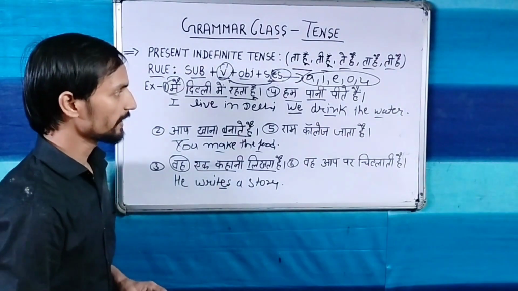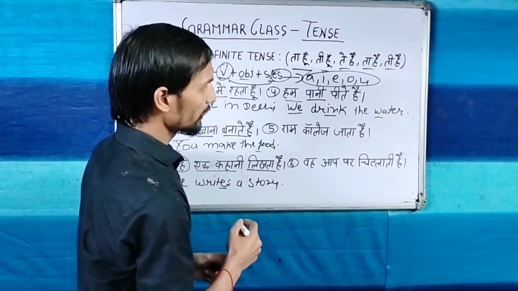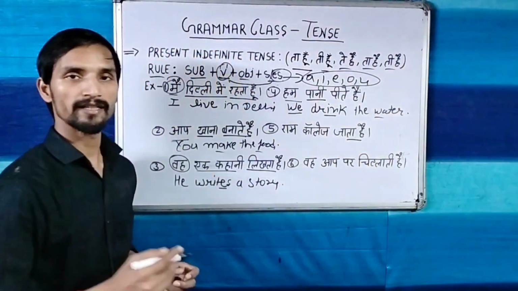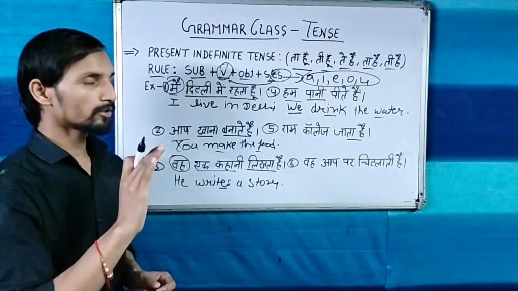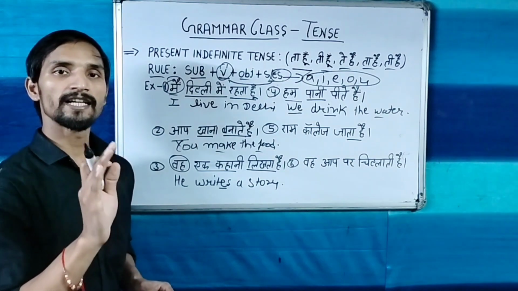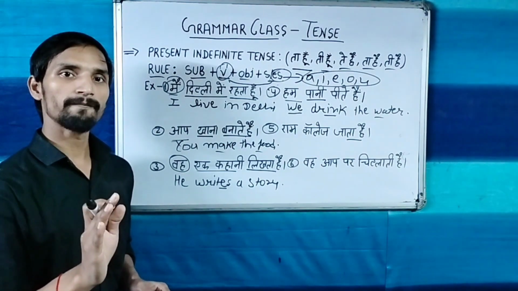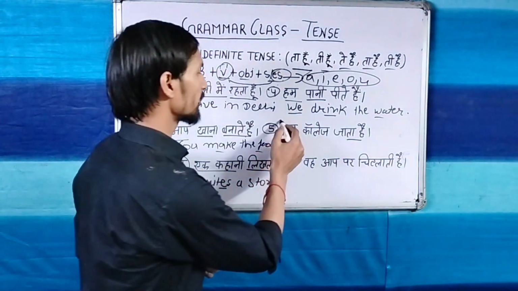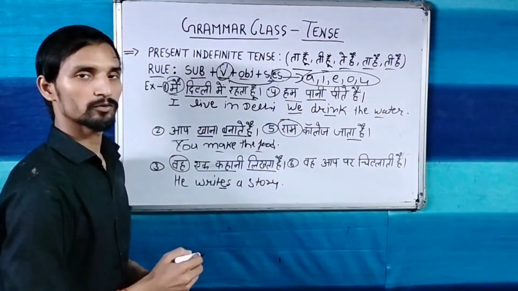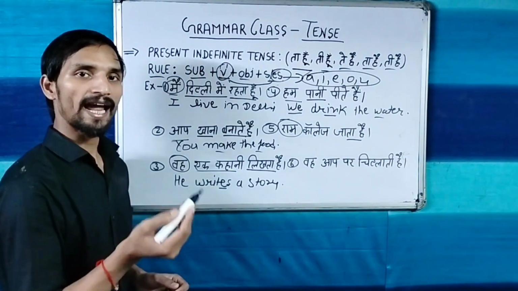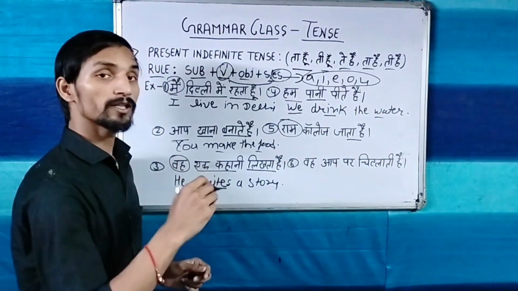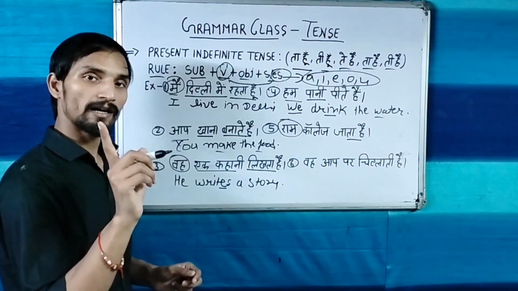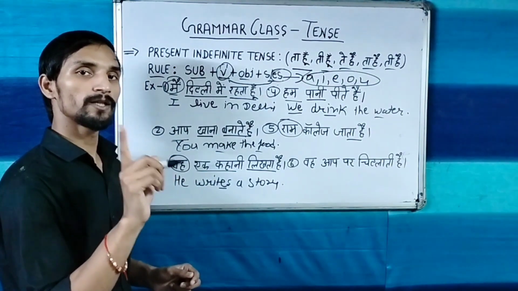Okay, now let's see another sentence: Ram college जाता है. So this is our present indefinite tense. Already I have mentioned that when in the last of the main verb ता है, ती है, ते हैं are coming with the verb, that is called present indefinite tense. When your subject is he, she, it, or any singular name, you will use S or ES with the main verb, and you have to see what your verb is. If in the last of the verb any vowel is coming, you will use ES.